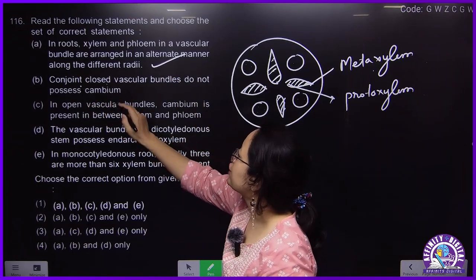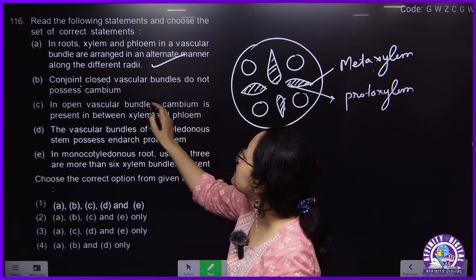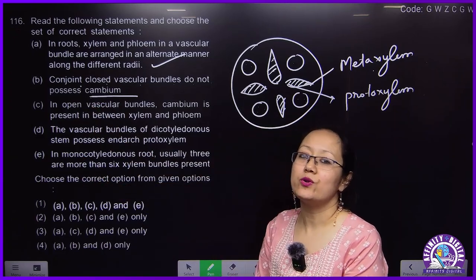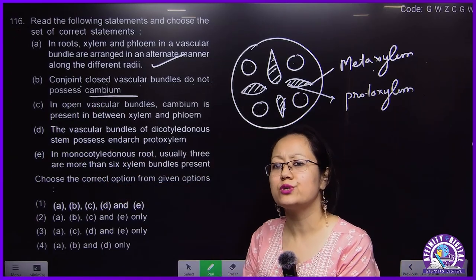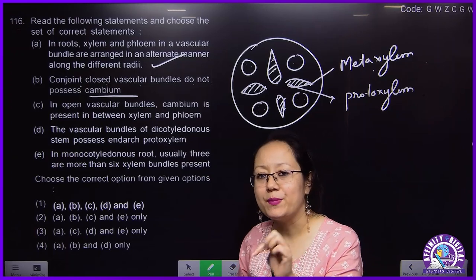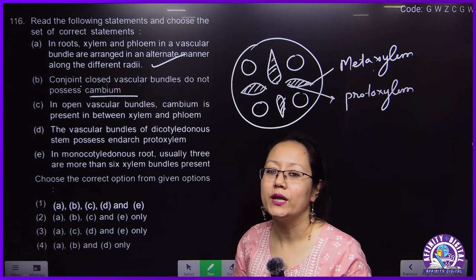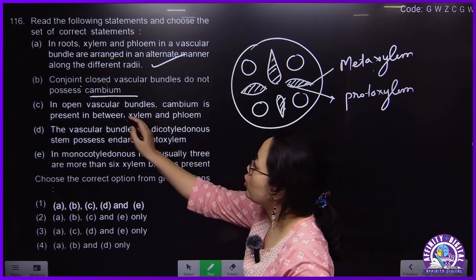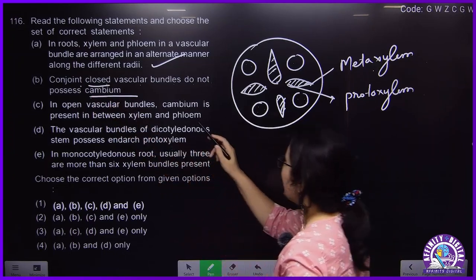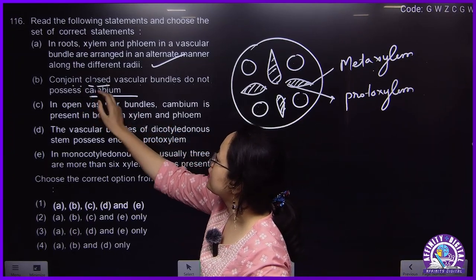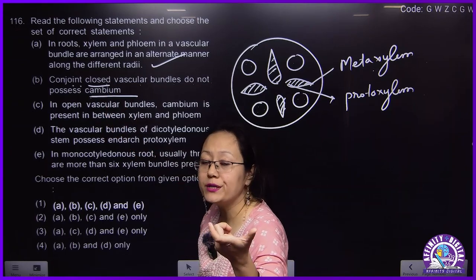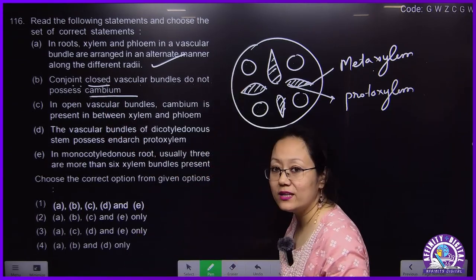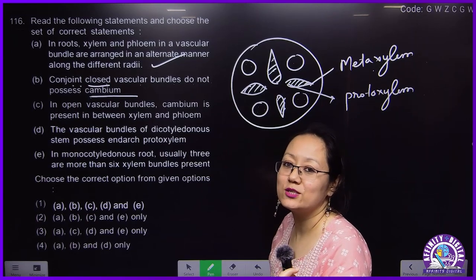Conjoint, closed vascular bundles do not possess cambium. Cambium present or absent, this is used with respect to root, stem, and leaf. If cambium is present, then that will be open. If absent, then closed. So conjoint means it will be stem. Root will have radial, so conjoint will be in the case of stem.